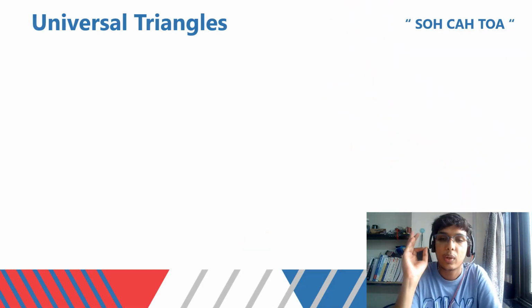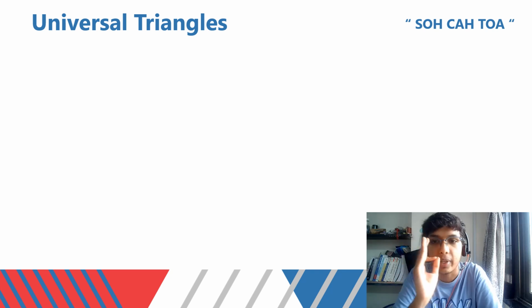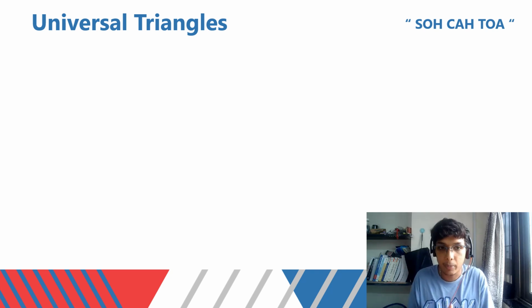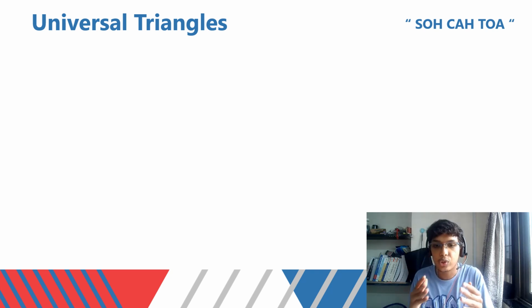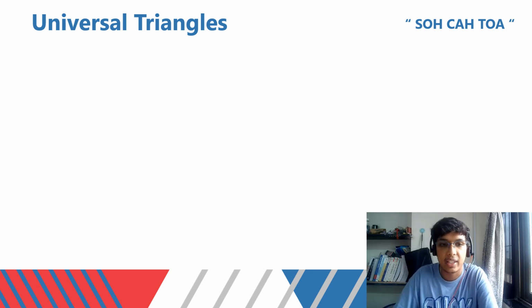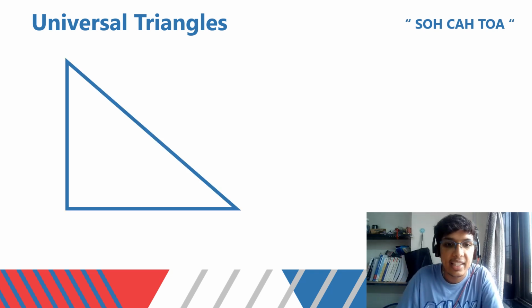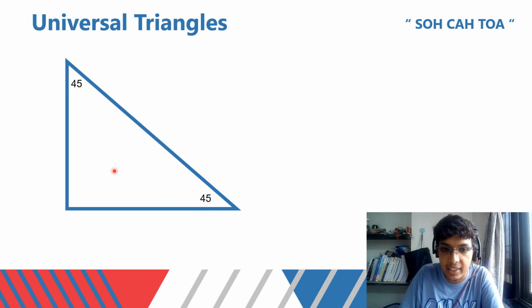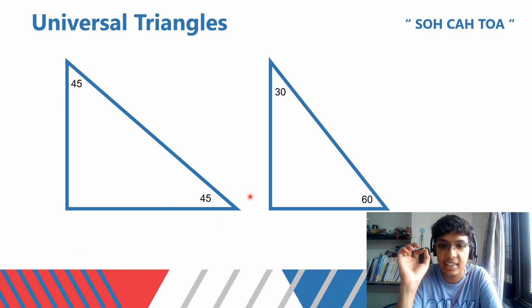Now let's look at some universal triangles in trigonometry that will help you solve many basic problems, which are required to apply trigonometry in real life as well and to solve many problems, be it CAT level, be it CET level or anything. So let's consider a 90-degree triangle. This is an isosceles triangle with both angles at 45 degrees. And let's consider another triangle. This is called a 30, 60, 90 triangle.